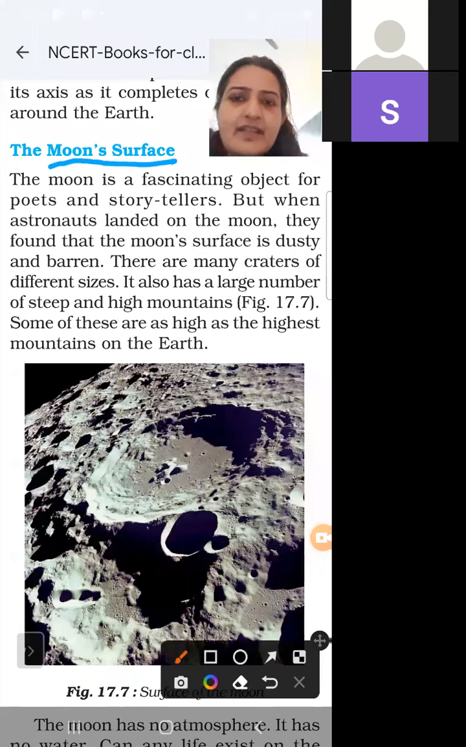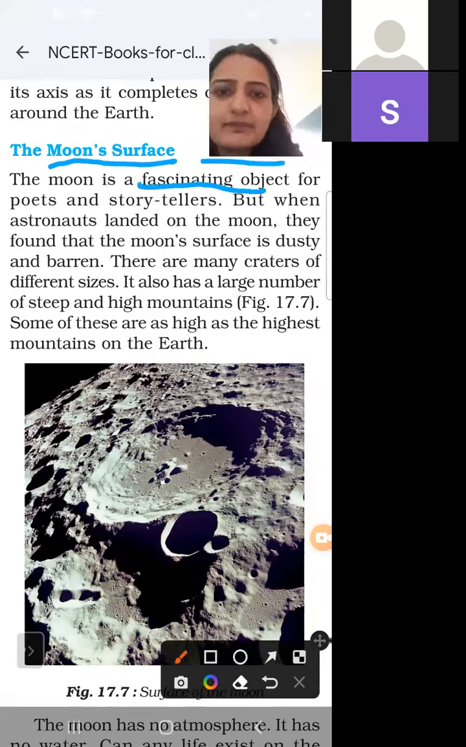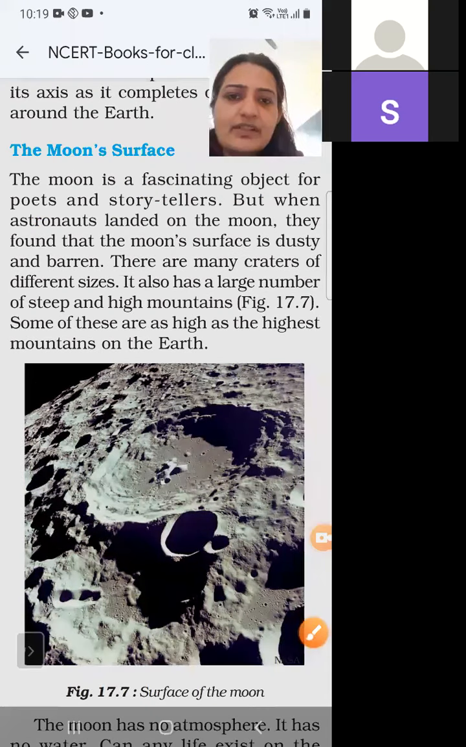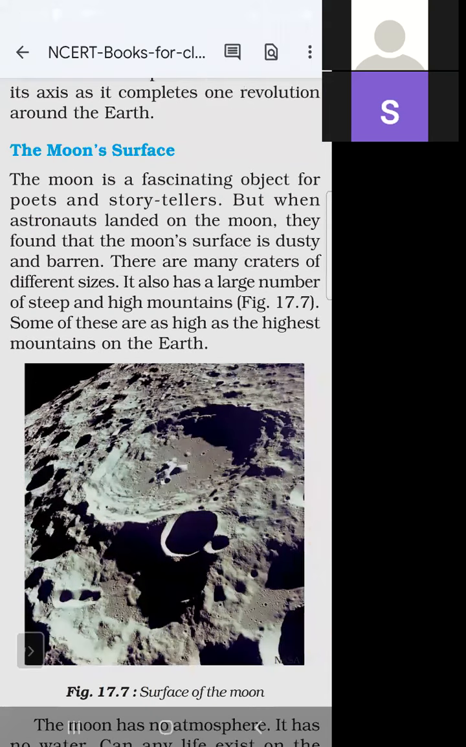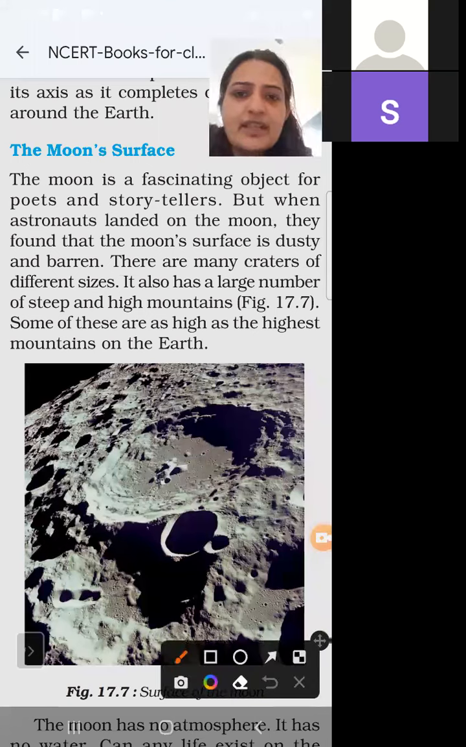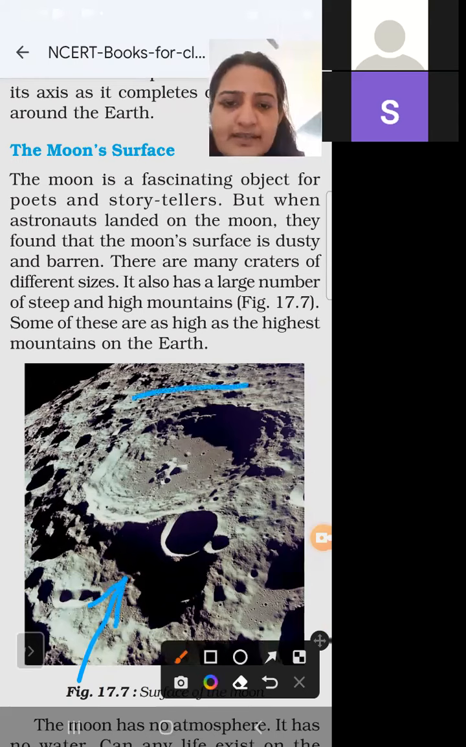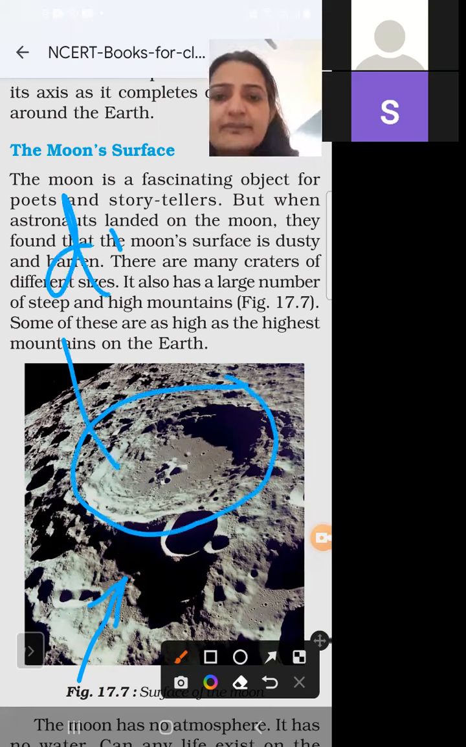So how is the moon surface? It is a very fascinating and attractive object for the poets as well as for the storytellers. But when an astronaut goes on the moon, what he finds is that the surface of the moon is very dusty.